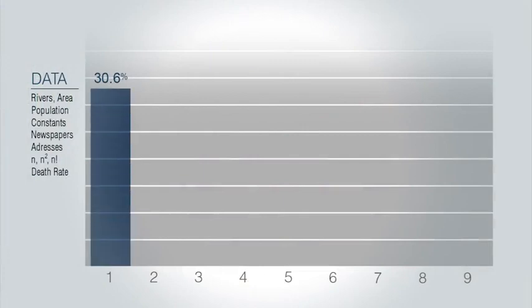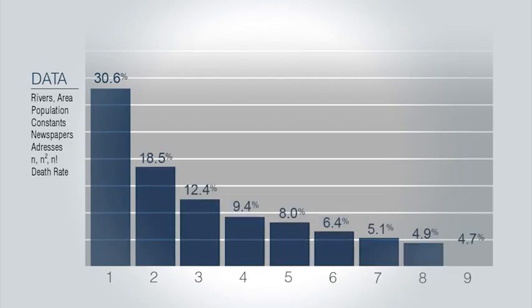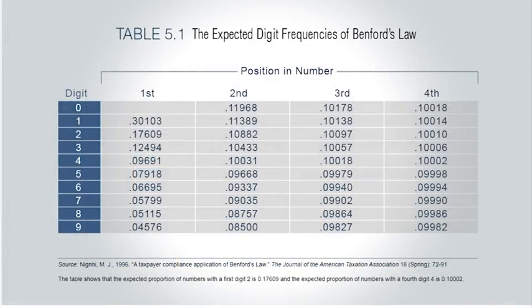and these results showed that 30.6% of the numbers started with a 1, 18.5% of the numbers started with a 2, and this means that 49% of the numbers started with a 1 or a 2, while the other 51% started with 3, 4, 5, 6, 7, 8, or 9. He made some assumptions about the properties of numbers, and using some calculus, he calculated the expected frequencies of the digits in natural numbers.